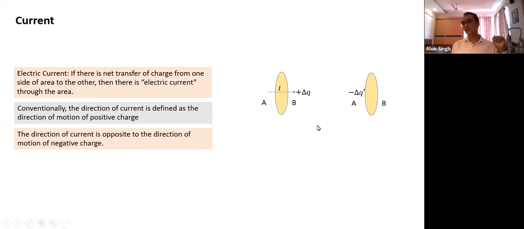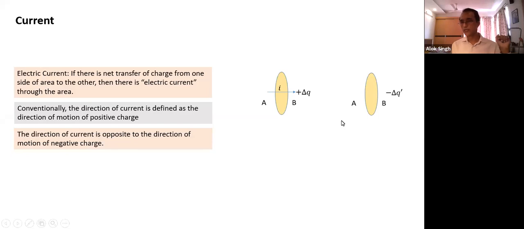In this case, the charge is minus dq dash. The magnitudes are not the same. It's a negative charge. Negative charge moves from A to B. So in the first case, positive charge has moved from A to B, and the direction of current is from A to B. Now negative charge is moving from side A to B.